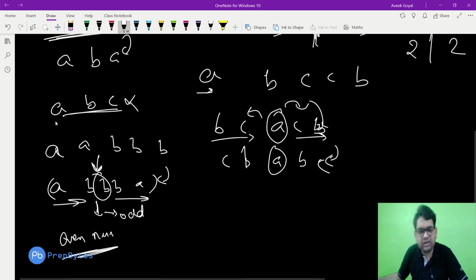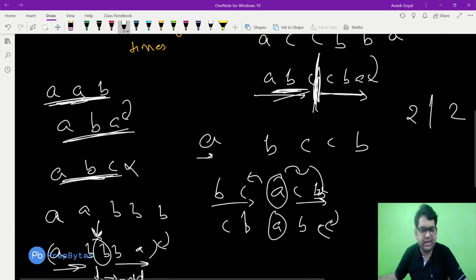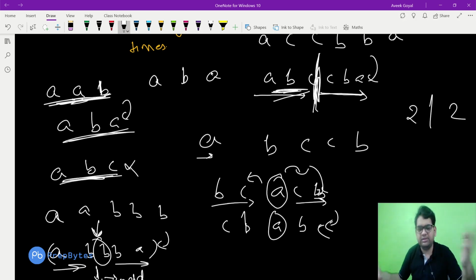Here all the characters are occurring an odd number of times. We cannot make any character a middle character such that on the left side and the right side we get reverse strings. Here we can get it because A is occurring an even number of times and B is occurring an odd number of times. So we can make this odd-occurring character the middle character, and A will be there on its left and the right side.